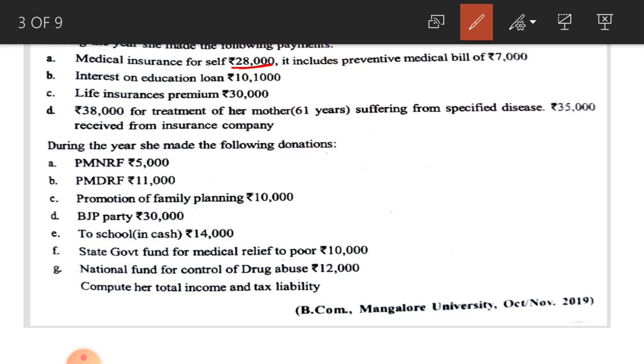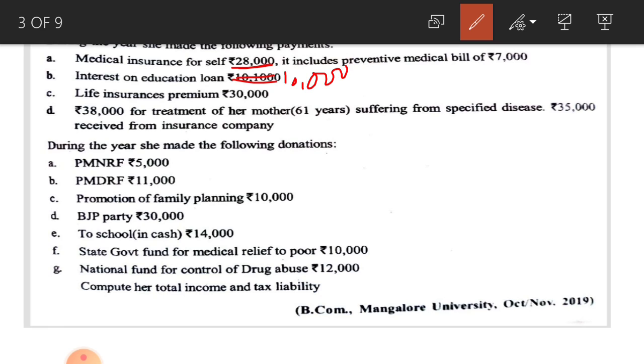Next one, interest on education loan, make it 10,000, deductible under section 80E.